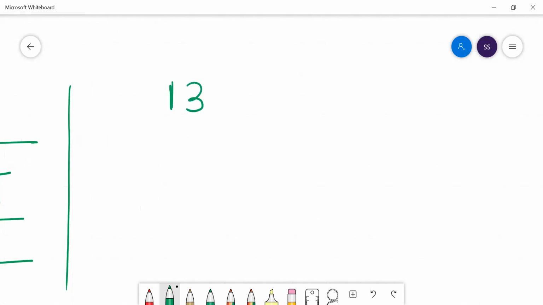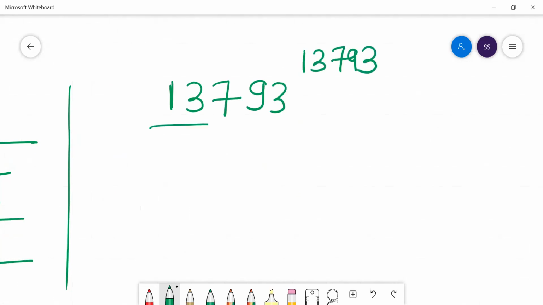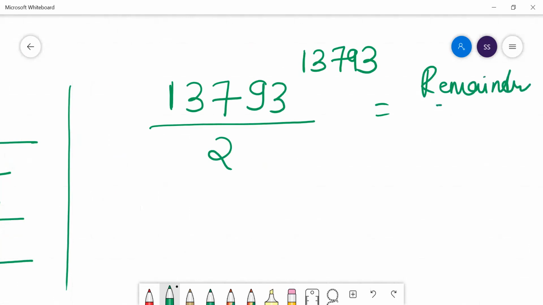Suppose I give you this number, 13793 to the power 13793. If I ask you to divide this number by 2 and tell me the remainder, what can you primarily do here? What can I primarily do? I hope you are understanding the power and all, a to the power x.